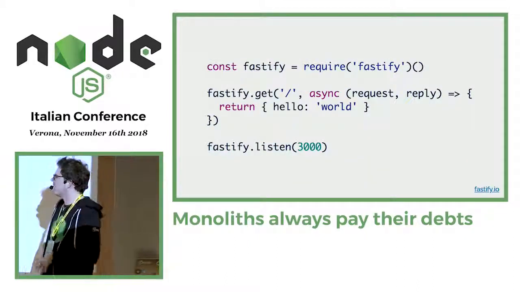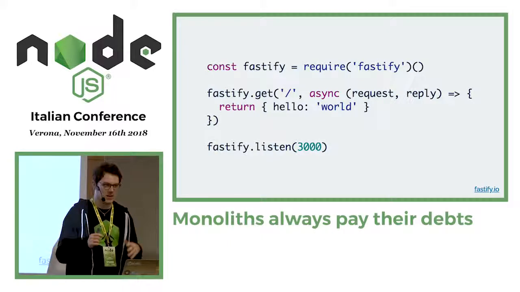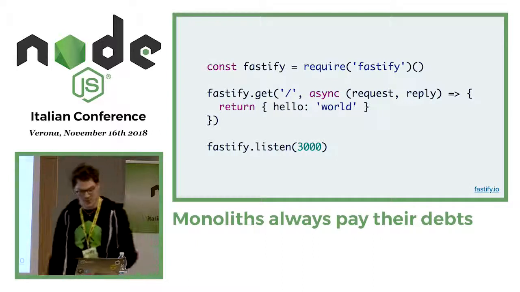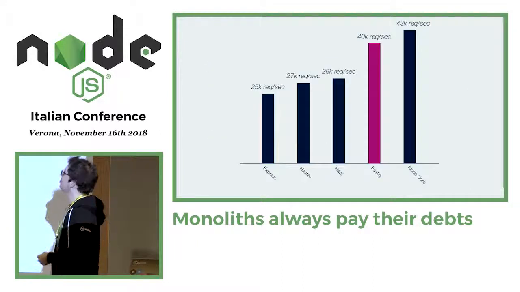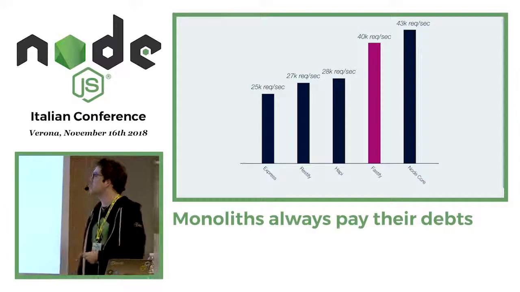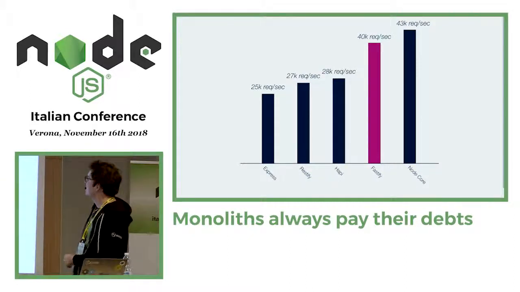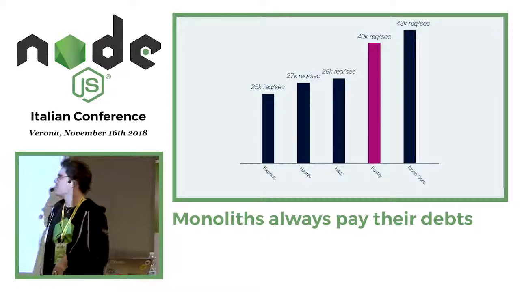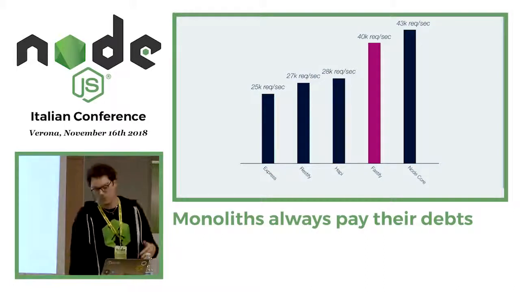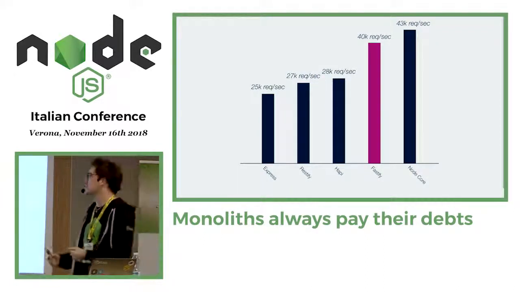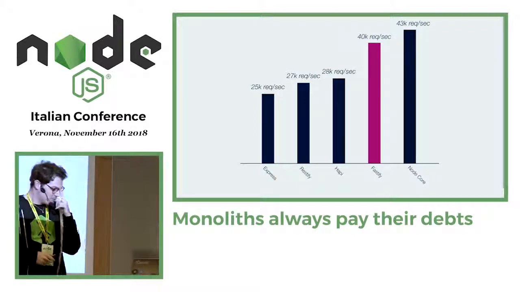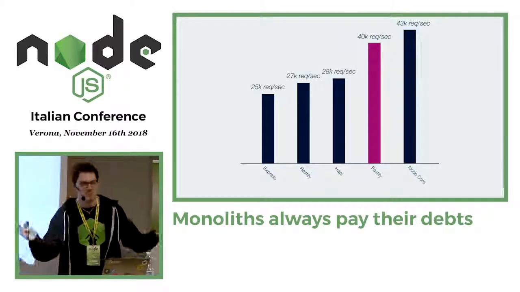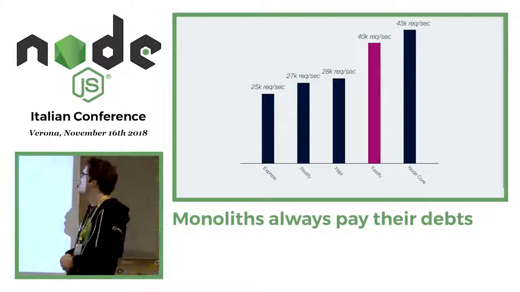This is a very, very simple Hello World example, just to show you the API. It's very, very close to Express or Hapi. So if you are using one of them, it's very easy to move to Fastify. And why this name? Because these are currently our benchmarks with Node 10 on an AWS machine. Node Core is about 43,000 requests per second, Fastify 40, Hapi, Restify, and Express under 30. So we are closer to Node Core than all the others, which is not that bad. I have to say, today, 2 years after, the name Fastify is a little bit of a curse, but we are keeping the speed for now.